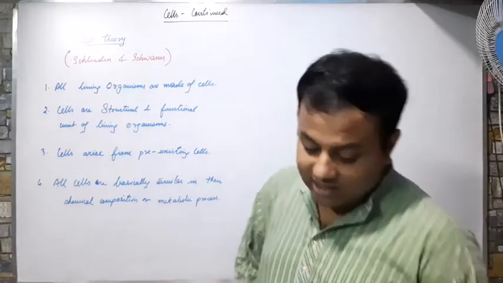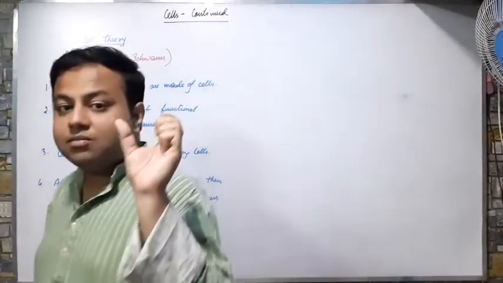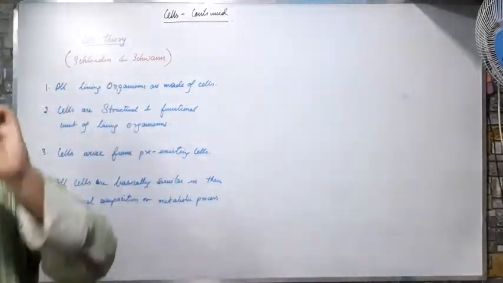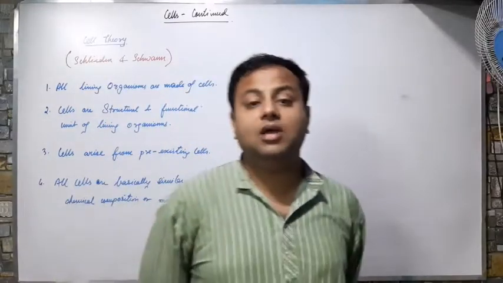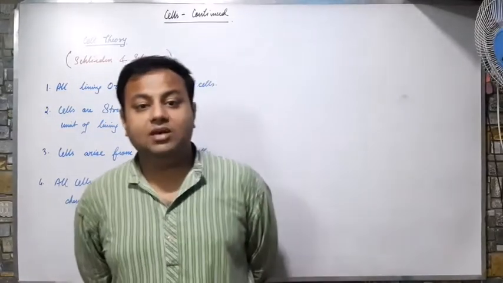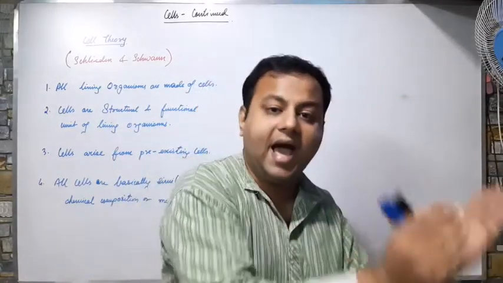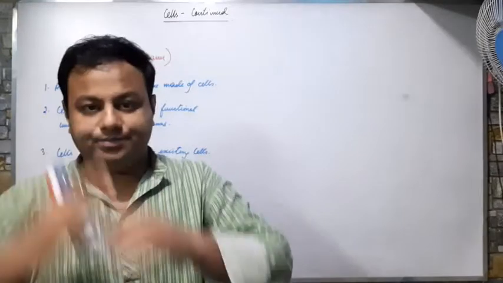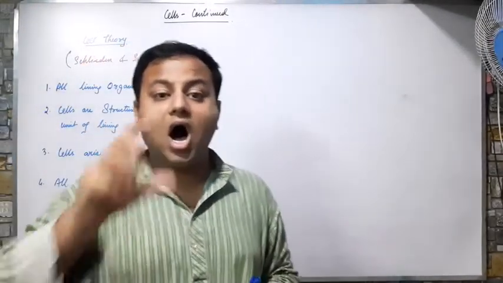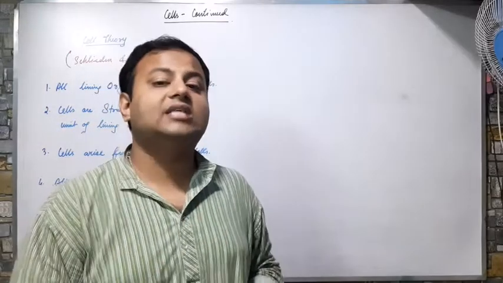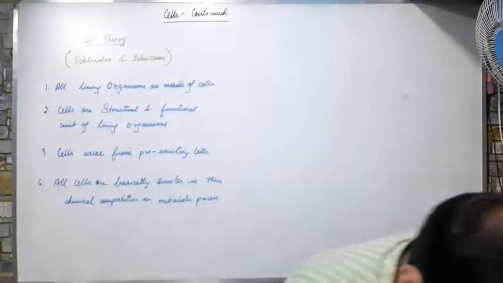Correct? Now, the next topic we have to learn: I told you that the cell membrane is semi-permeable in nature. Now, what was the meaning of semi-permeable? The meaning of semi-permeable was that it allows only selective things to get in and selective things to get out. That is called the selectively permeable membrane. So, how do these things happen? These things happen through diffusion and osmosis. Let me explain this.